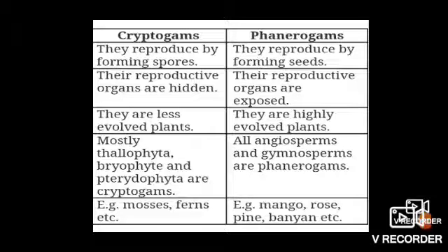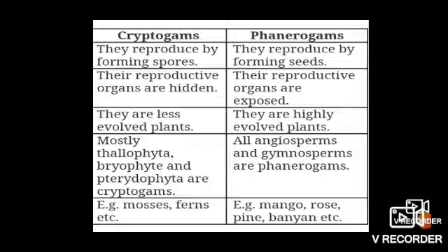They are higher plants. Gymnosperms and angiosperms are both involved in phanerogams. Examples are mango, rose, pine and banyan, all the examples of gymnosperms and angiosperms.